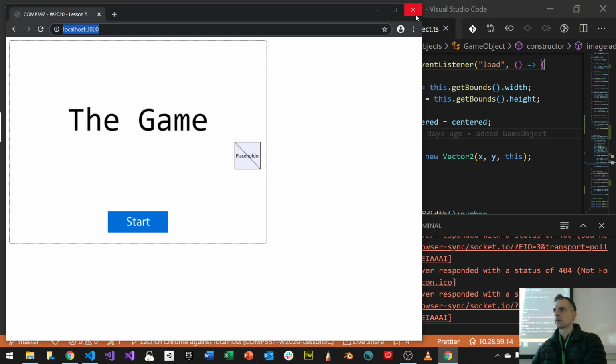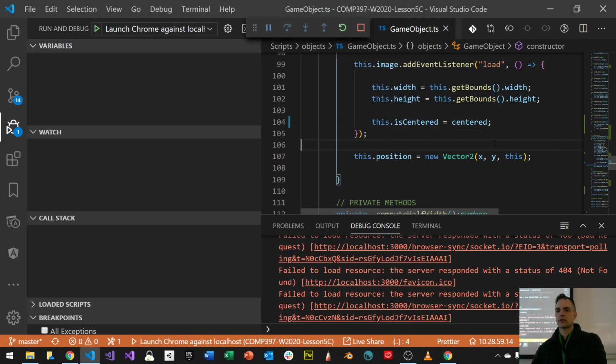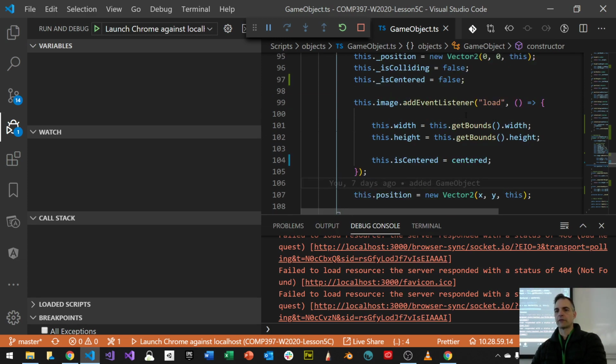I don't understand. It was supposed to do what it was supposed to do, regX and regY. My registration points were supposed to be half width and half height. Did I get half width and half height? No. I got full width and full height, my friends.